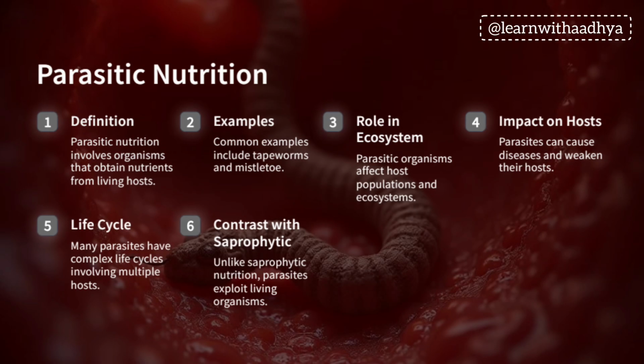Parasitic nutrition. Parasites live inside or outside of a host and derive their nutrition from it. For example, Cuscuta. They are plant parasites. So they obtain their food or nutrition from the host.